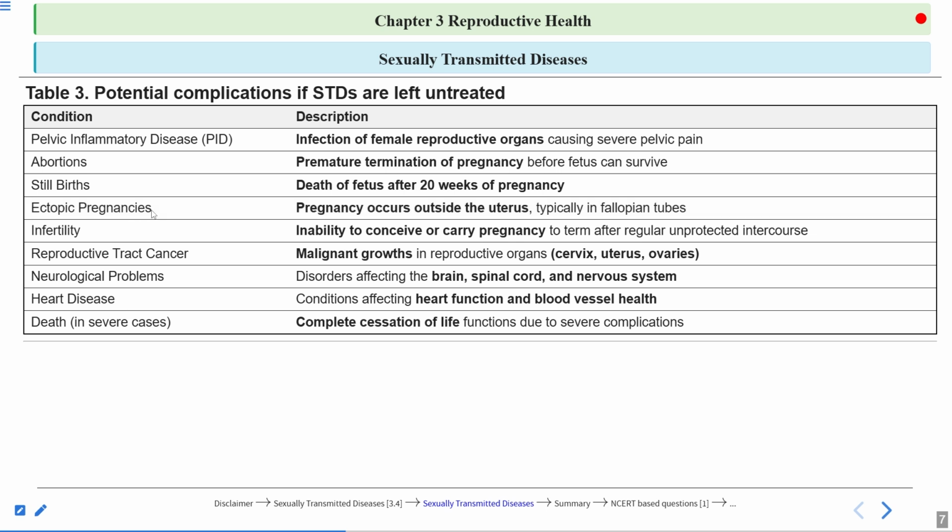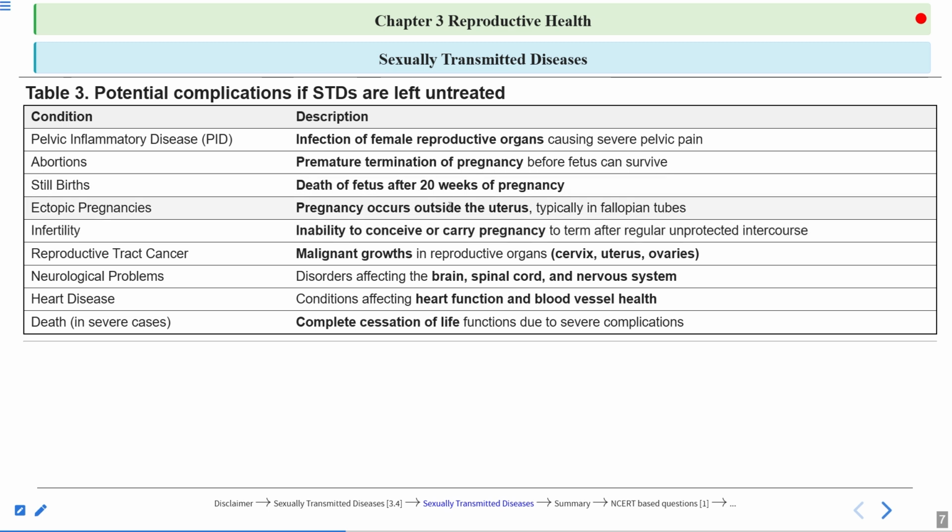Then ectopic pregnancies. What do you mean by ectopic pregnancies? A pregnancy which occurs outside the uterus. Usually, the blastocyst gets attached to the endometrium of the uterus. So the development of the fetus occurs within the uterus, but here the pregnancy occurs outside the uterus, not within the uterus. The implantation occurs in the fallopian tube instead of the uterus. So this is known as ectopic pregnancies, outside the uterus, typically in fallopian tubes.